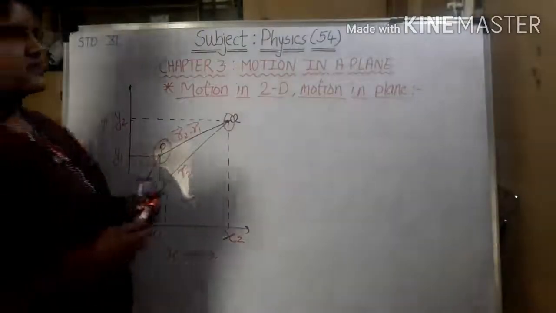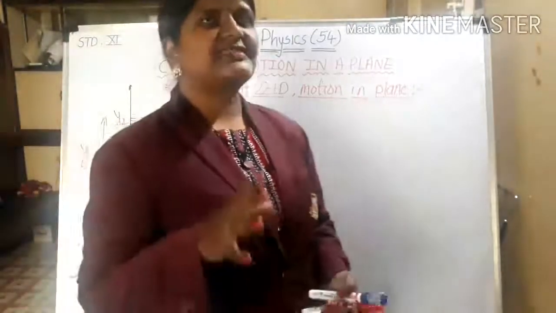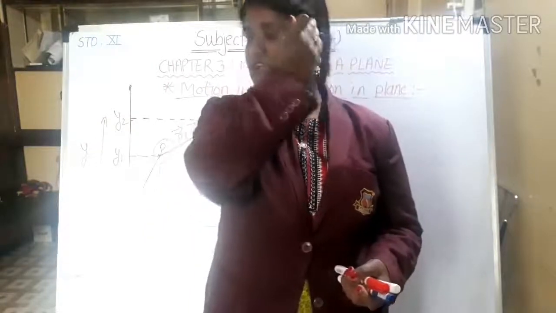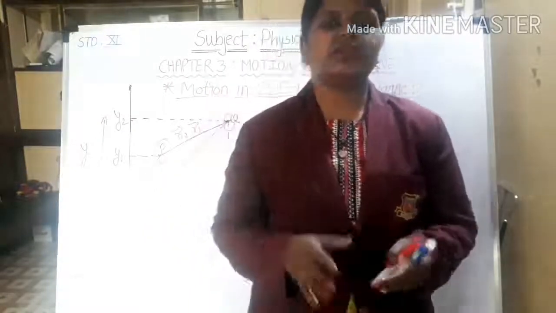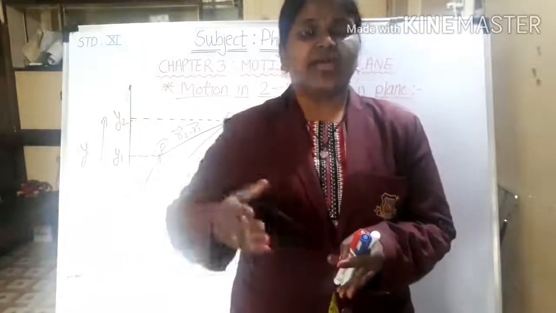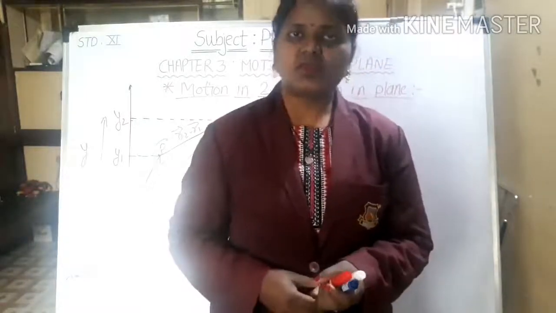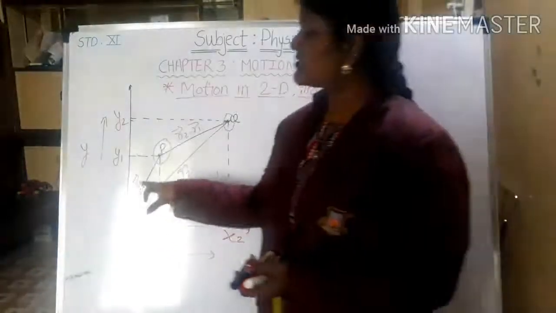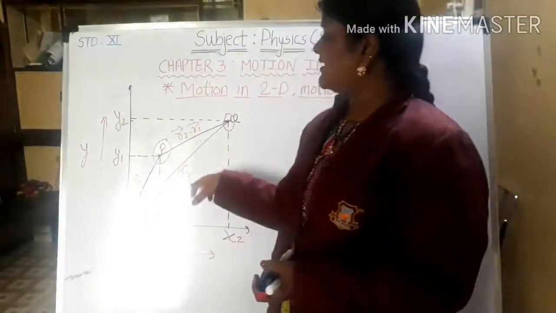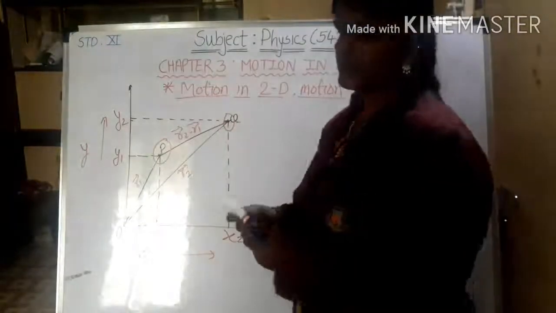Now we are going to consider the equations of all of them. As we have studied in scalars and vectors, we have considered the resolution of vectors. Any vector, when it splits into two parts, that is in x, y or in i, j and k, is known as resolution of a vector. So we are going to resolve this vector r1, which is the position vector of P, and second r2, which is the position vector for Q. Now we'll write the equation for the same.